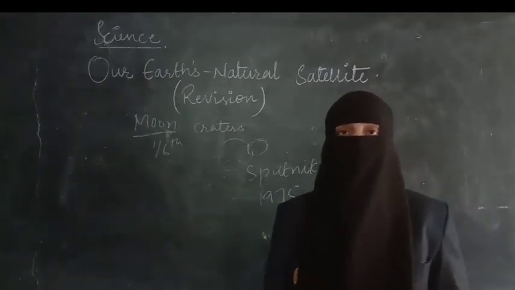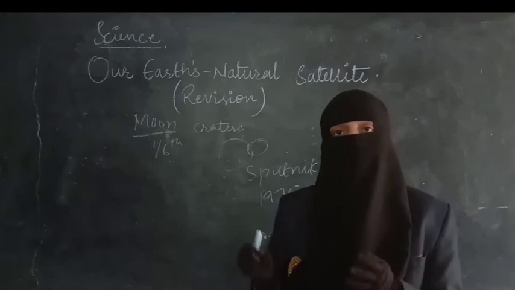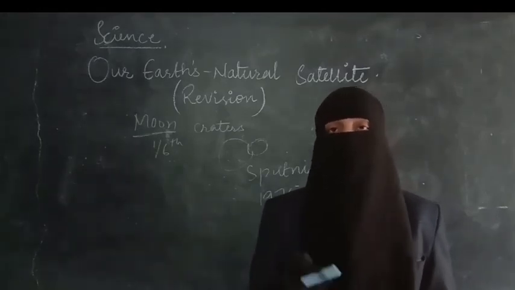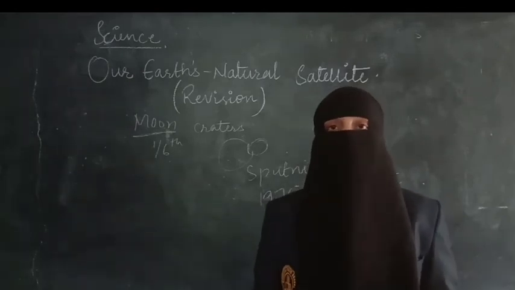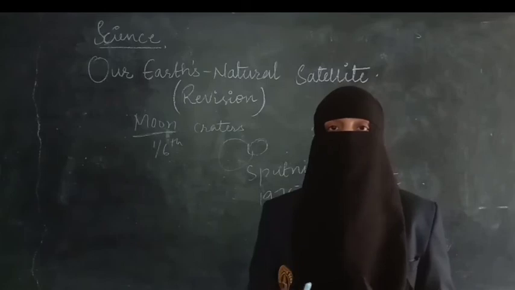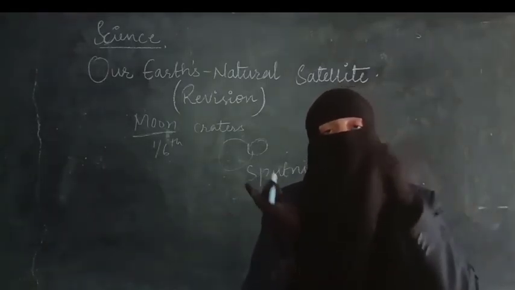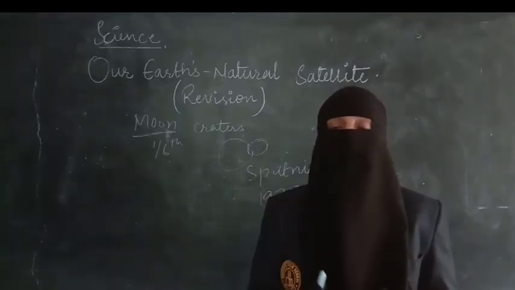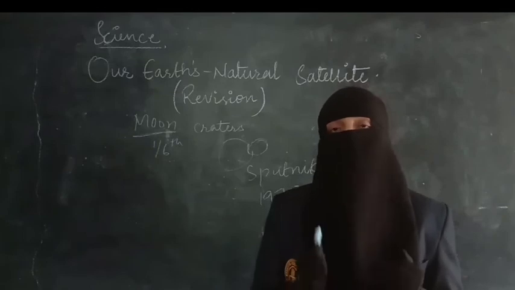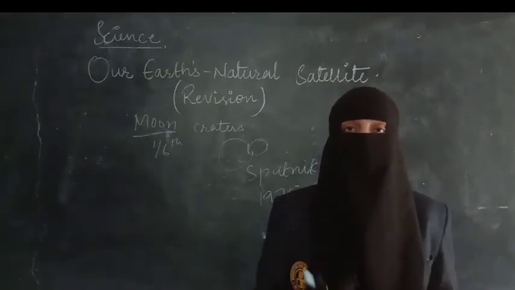Now the phases of the Moon. The phases of the Moon are different. As the Moon moves, the part which is visible from the Earth is the shape of the Moon. Because of this, eclipses take place. We have discussed solar eclipse and lunar eclipse. A solar eclipse is an eclipse of the Sun. The Moon comes in between the Earth and the Sun, and the shadow of the Moon falls on the Earth. As a result, for some time the Sun is invisible, and as the Moon moves away from that straight line, the Sun is visible to us again.